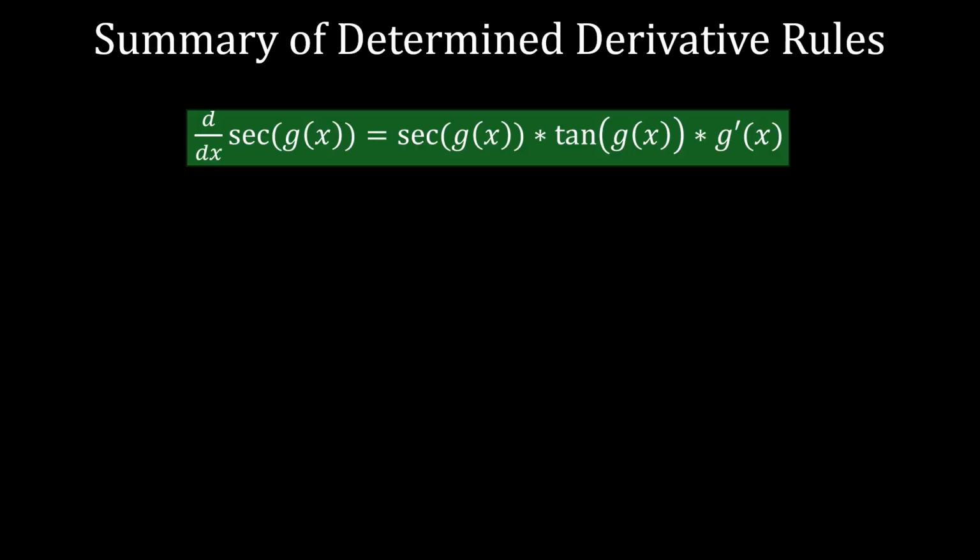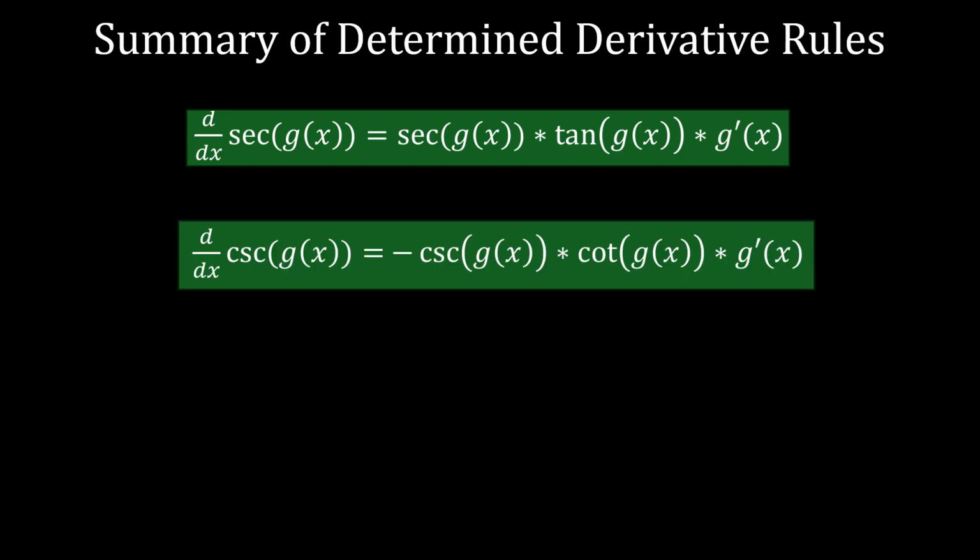So now that we've derived all four, I'm just going to write them here for clarity. And I would suggest you memorize these rules so you don't have to derive them every time. But if you do want to do a quick check, these derivations can be very helpful. So again, we found that the derivative of secant of g of x was secant g of x tangent g of x times g prime of x.